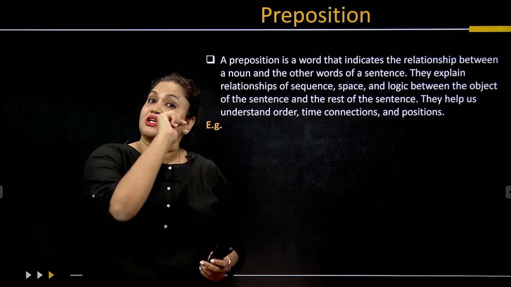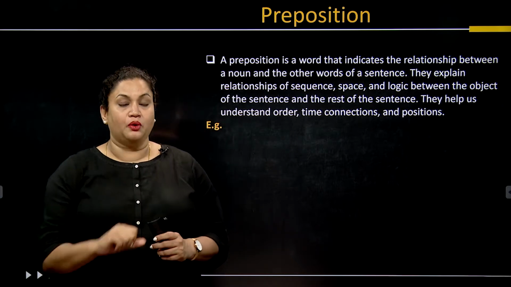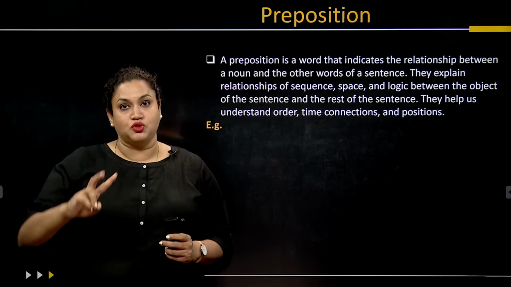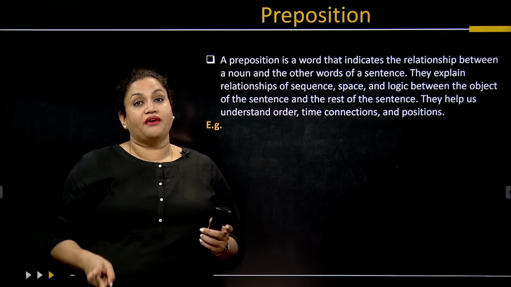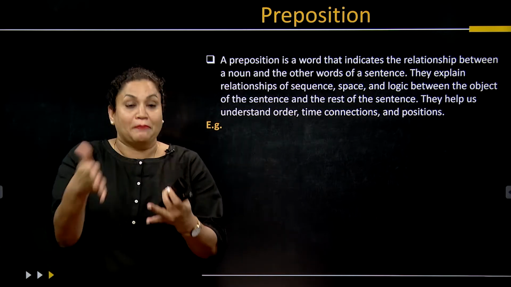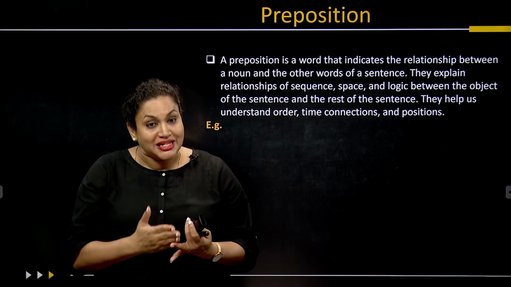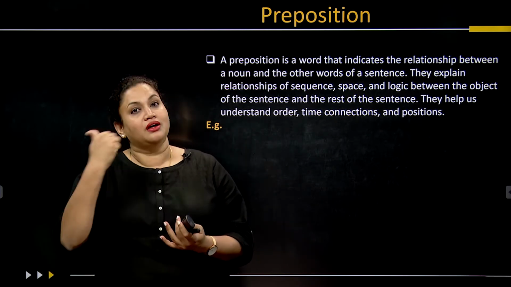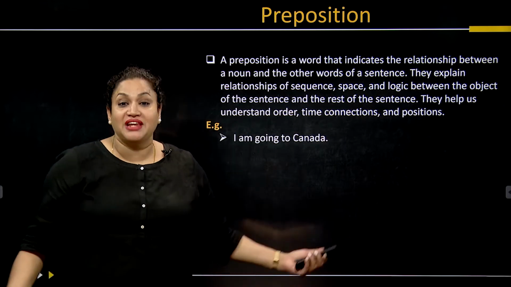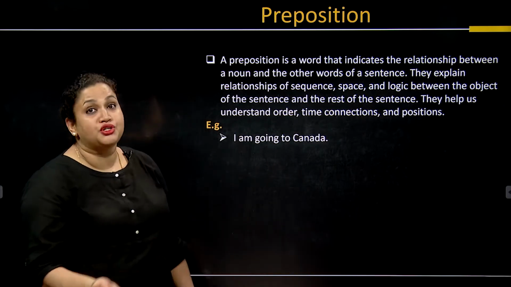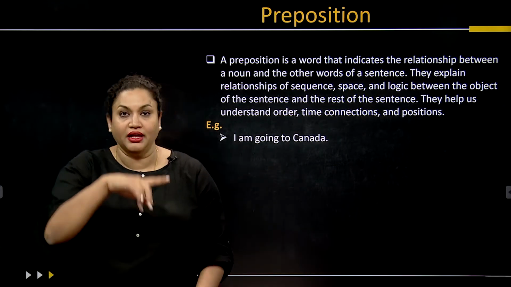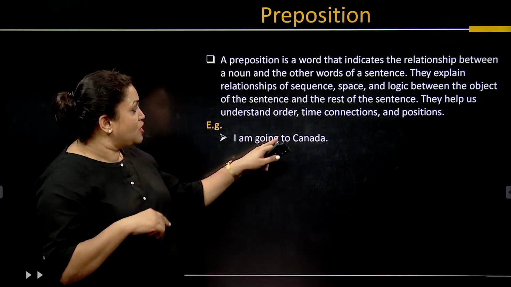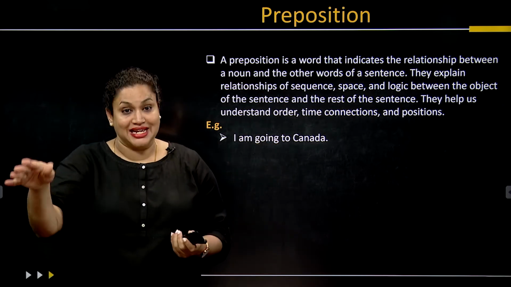Here the subject is a noun and the object is again a noun. So by using the preposition under, we are basically talking about the position of the cat with the cot. Okay, so let's have an example. I am going to Canada. Where are you going? To Canada. Here, to talks about the destination.